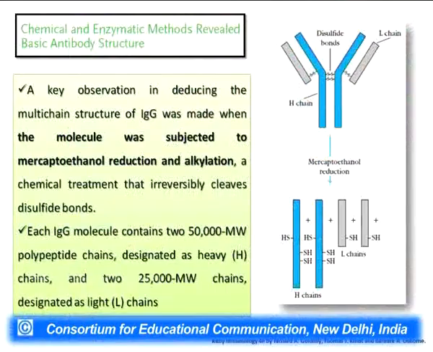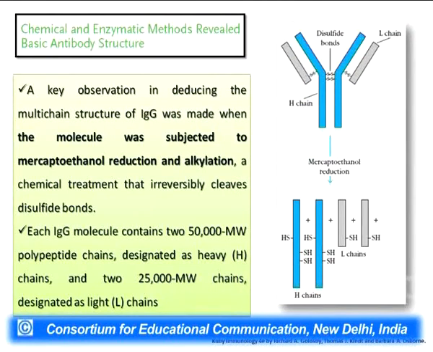Now, different experiments were done to elicit the structural details of these antibodies. The first major experiment, done with the help of a chemical process for the discovery of the antibody structure, was the use of mercaptoethanol.